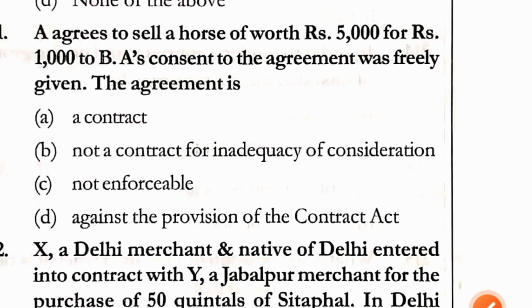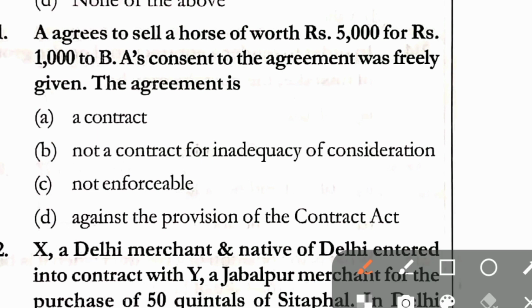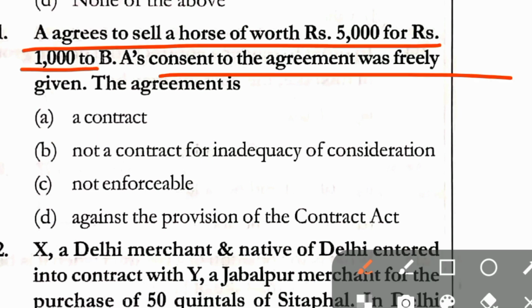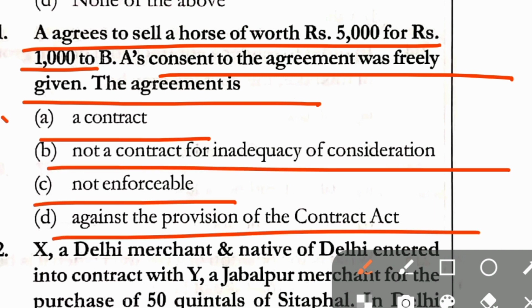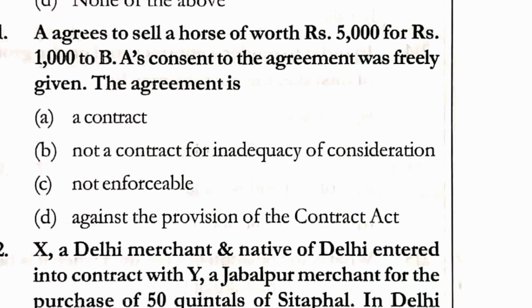Question number 221. A agrees to sell a horse worth rupees 5,000 for rupees 1,000 to B. A's consent to the agreement was freely given. The agreement is a contract, not a contract for inadequacy of consideration, not enforceable against the provision of the Contract Act. Correct answer here is option A, that is a contract.